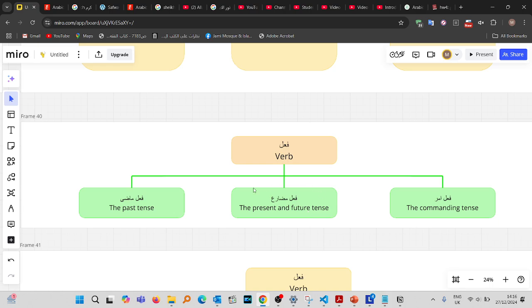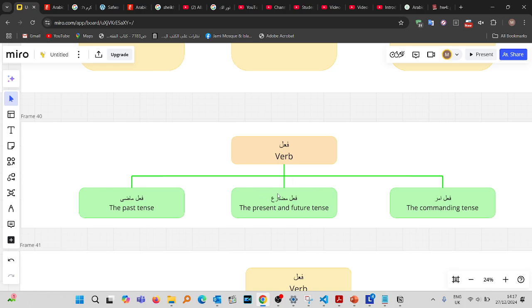But that's not the same in Arabic. The present and the future tense form will be the same. The question that comes to mind is, how do we know the difference then? When we're reading Arabic and there's a fi'l mudari, how do we know whether it's the present tense form or the future tense form?